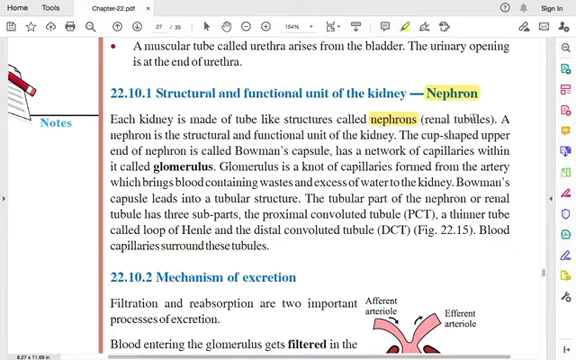What is a structural unit? If an organ is made up of certain things, it gives the structure, so it is the structural unit. And the organ's function, if it is carried out by the same unit, we call that the functional unit. So the nephron is the structural and functional unit of the kidney.